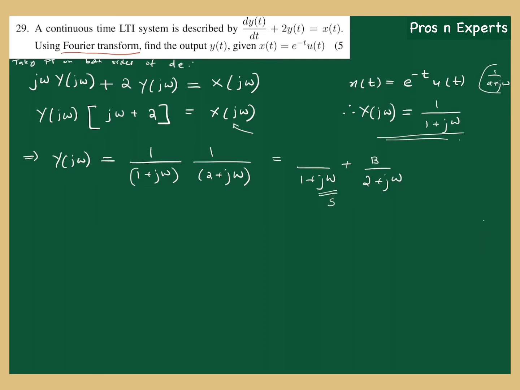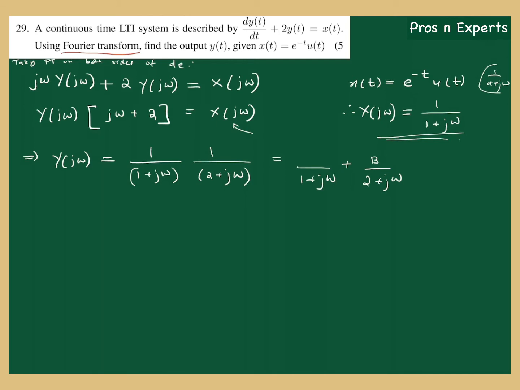So what value of j omega, or in this case what value of s, will render this term to infinity? Here, j omega equal to minus 1. So what you have to do is neglect this same 1 plus j omega and put j omega equal to minus 1 in this factor. Okay, so that will be your a there.